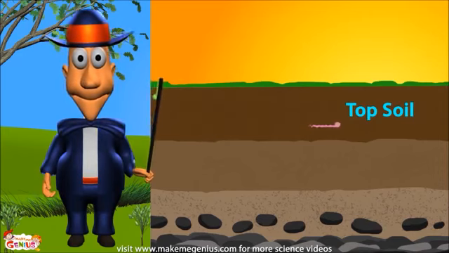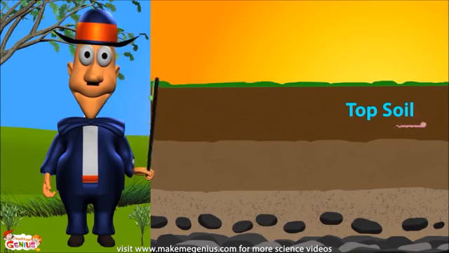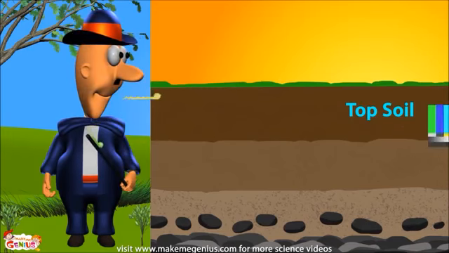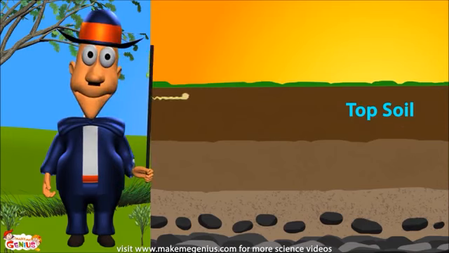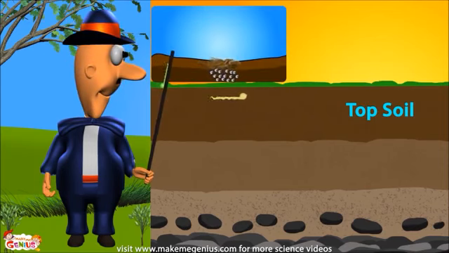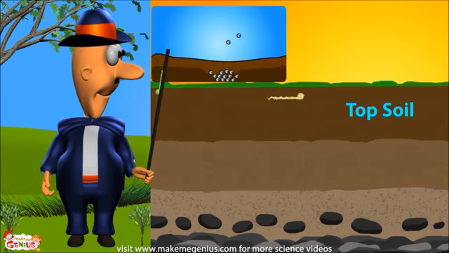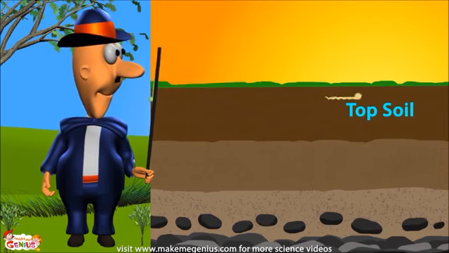Plants and trees grow here. It is very rich in nutrients, which are good for plant growth. It also contains lots of worms, which are helpful for plants. The upper part is called the humus, which has a lot of dead leaves and dead animals. These dead leaves and animals are slowly decaying with the help of soil bacteria. This process helps form organic nutrients, which are necessary for plants to grow.